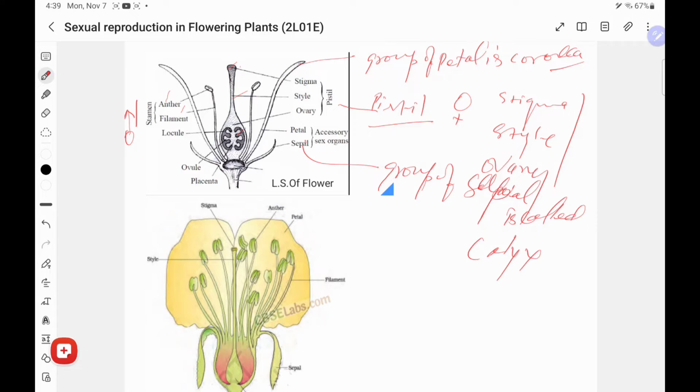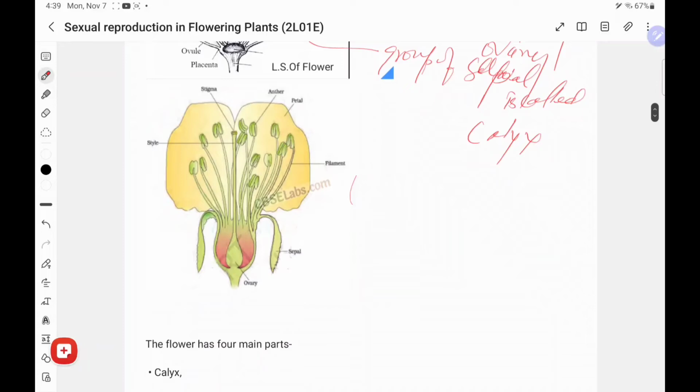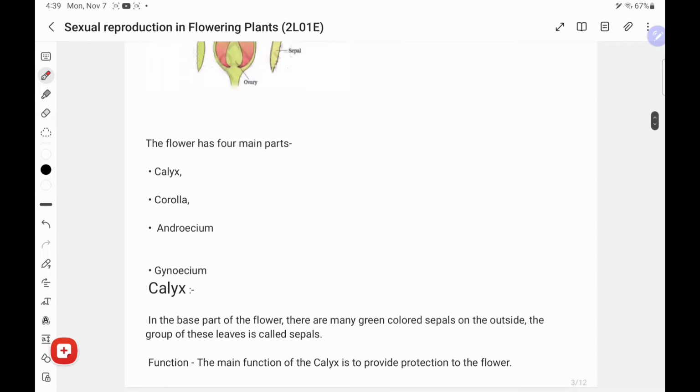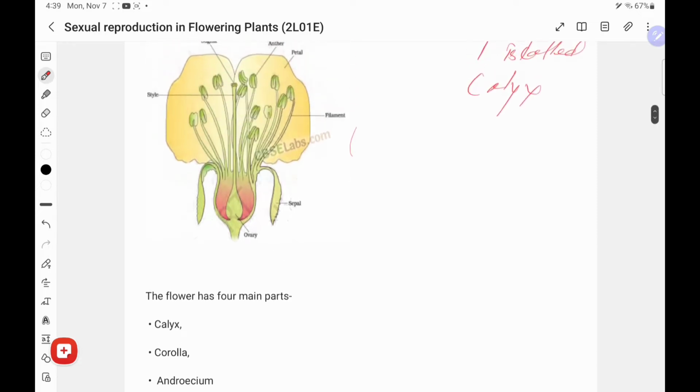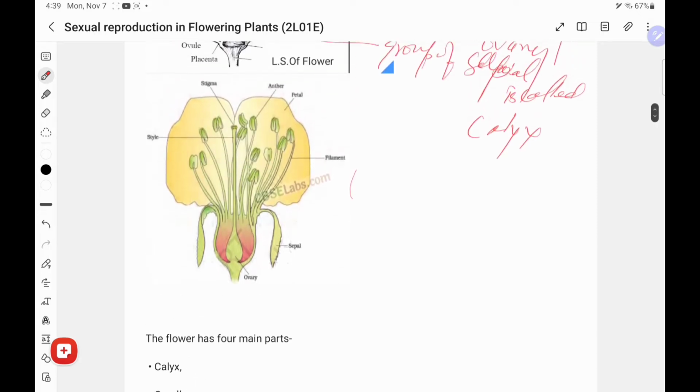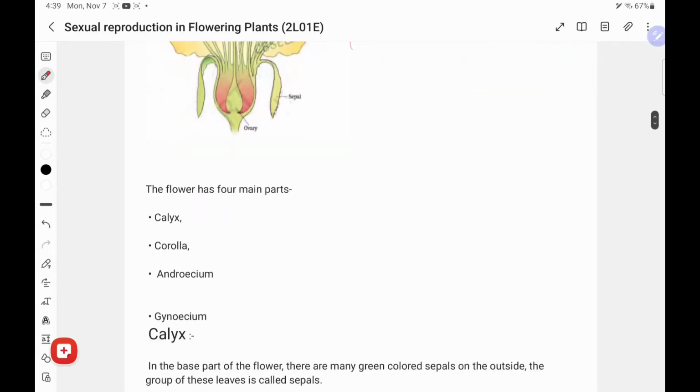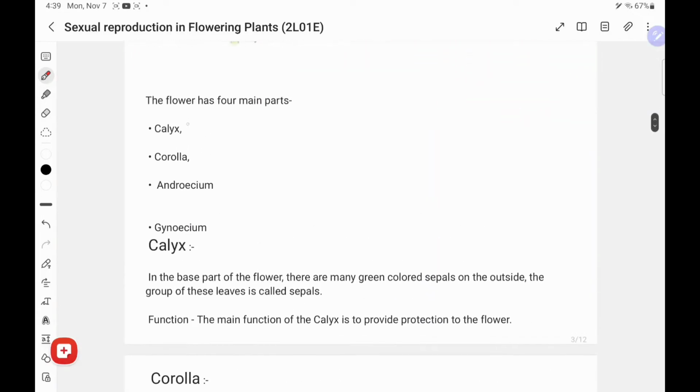I think all the portions are clear. Next, this is also a flower diagram. You can see the same parts. Now the flower has four main parts, which I have told you through the picture: calyx, corolla, androecium, gynoecium.